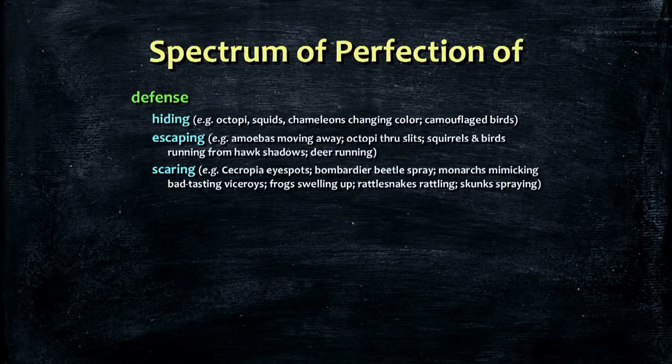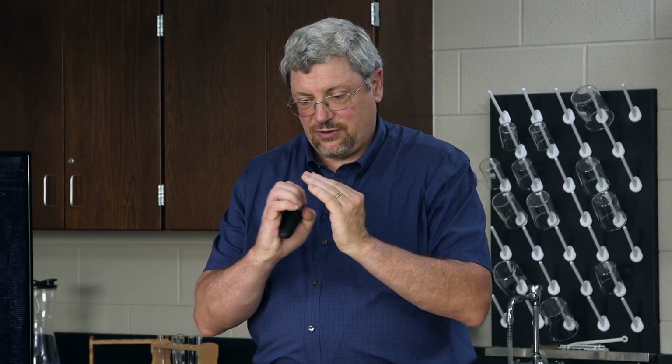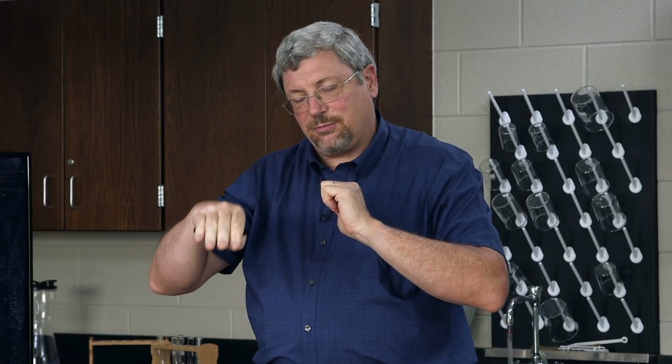Cecropia moths have large eye spots on their wings. So if their wings are closed up and something comes at them, like a bird starting to dive down, they'll open up their wings. Two eyes will appear. It might actually scare the potential predator into thinking there's a really big animal down there that I don't want to get close to.